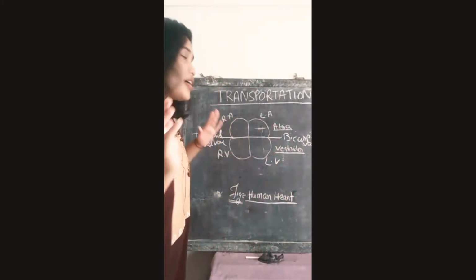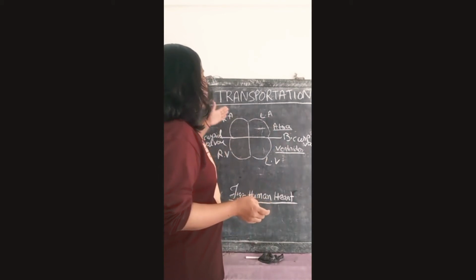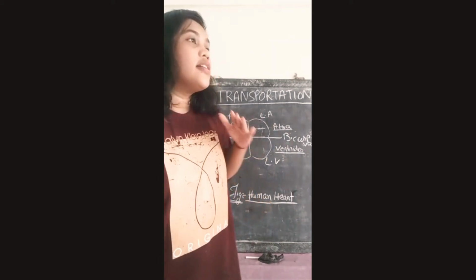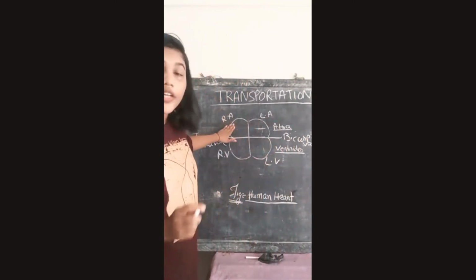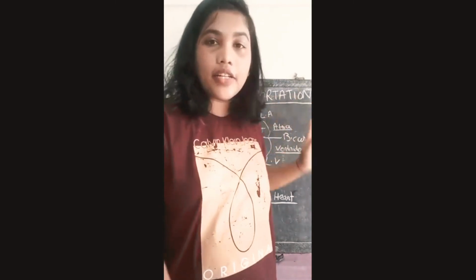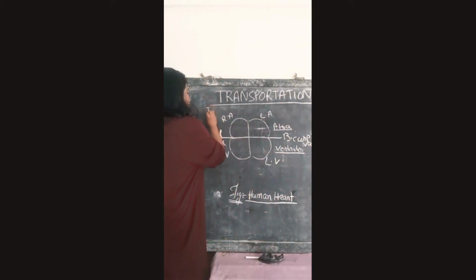What happens? The impure blood enters. Let's revise the functions first. What does an artery do? Arteries carry oxygenated blood, and veins carry deoxygenated blood. In this case, the atria will carry impure blood. Pure and impure is actually the wrong terminology, but for your better understanding we'll use pure and impure. Pure means oxygenated blood and impure means deoxygenated blood.